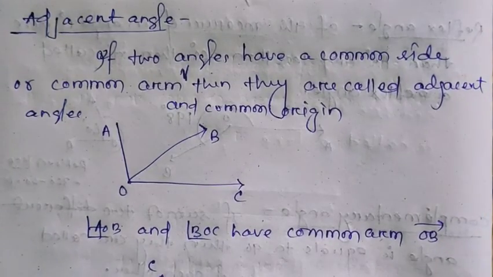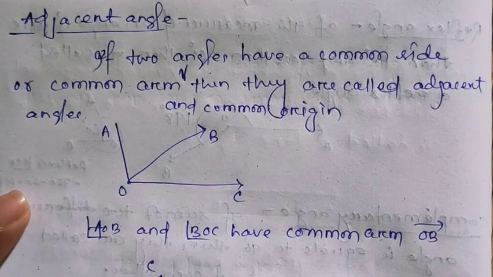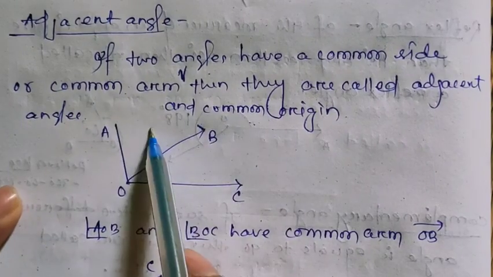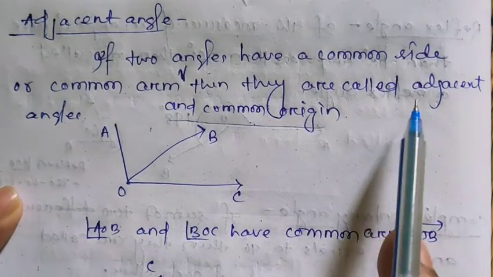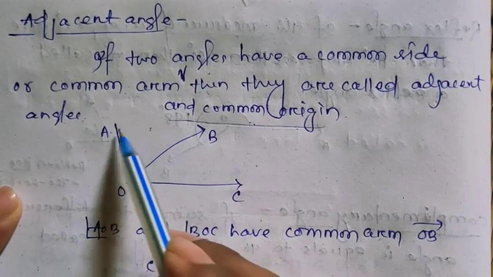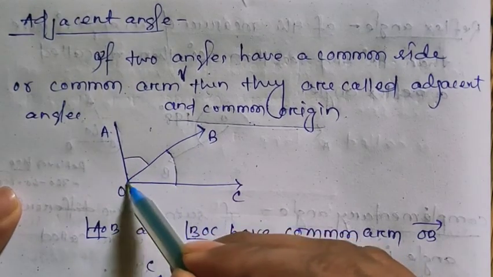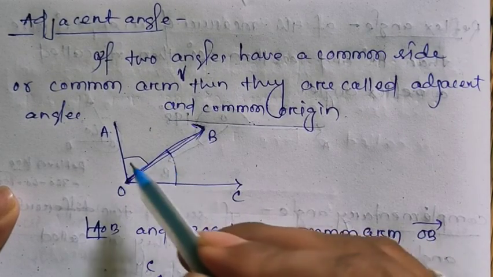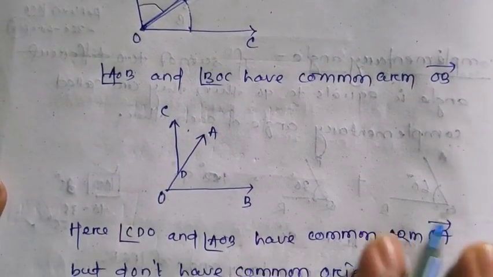The next definition is, what is an adjacent angle? If two angles have a common side or common arm and a common origin, then they are called adjacent angles. What is the meaning? Here AOB is an angle and BOC is another angle, and they have the common arm OB and a common origin O. Then they are called adjacent angles. Understand?